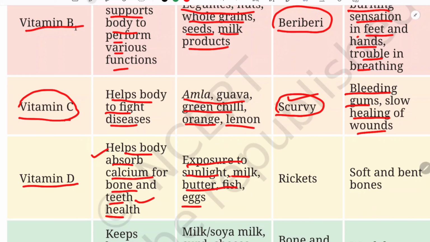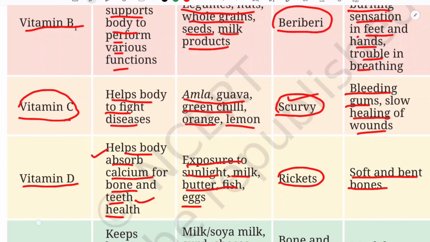And the disease caused by the deficiency of this vitamin D is rickets. That means soft and bent bones, meaning your bones will be very soft and your body will be somewhat bending. The structure of the bones is not very strong, so what will happen? Your body will start shrinking and bending.